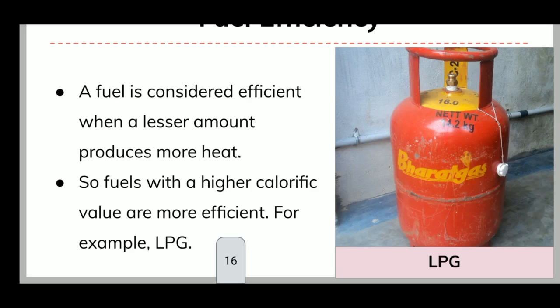That's why, in these three examples which I gave, cow dung, coal and LPG, selecting LPG as a fuel is the best thing, because it has a higher calorific value, so it produces more heat and the fuel used will be very, very less.